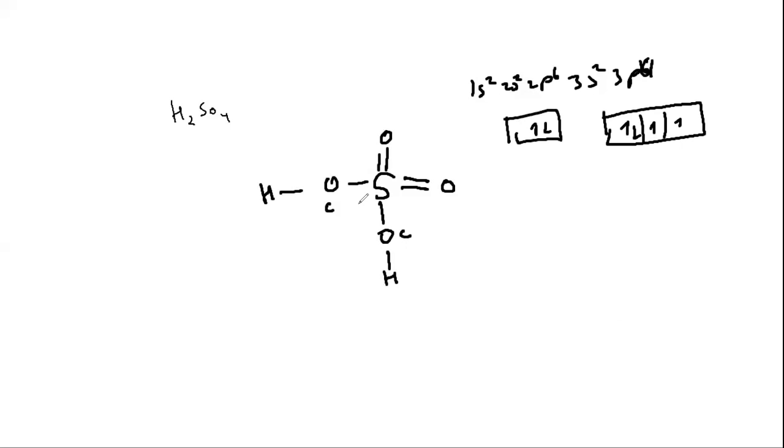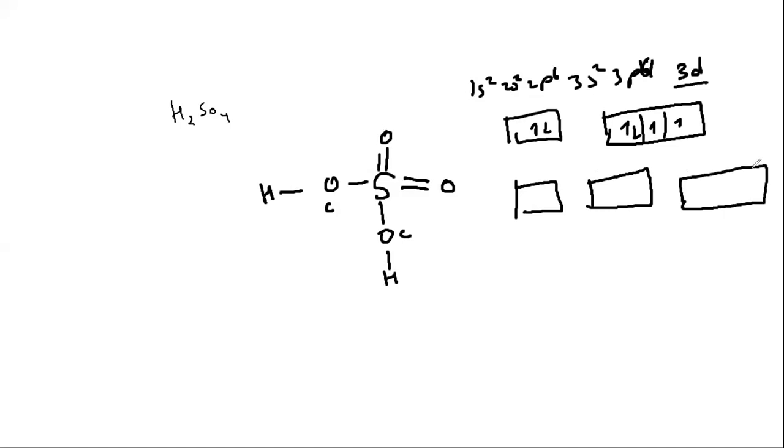See this, that is the concept of excited state. It will have a vacant 3d atomic orbital. So the paired electrons of 3s and 3p will unpair, get excited and go to the d atomic orbital.